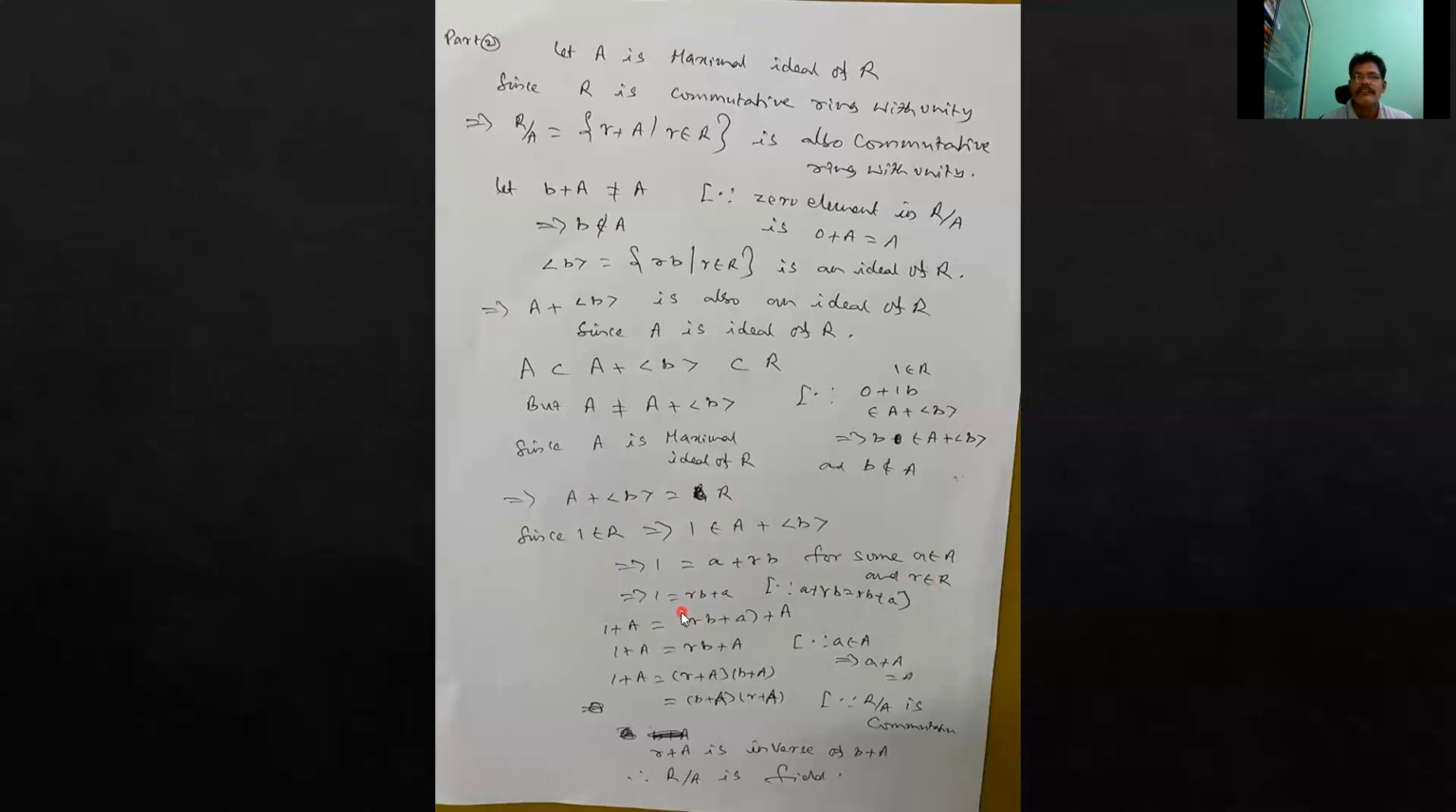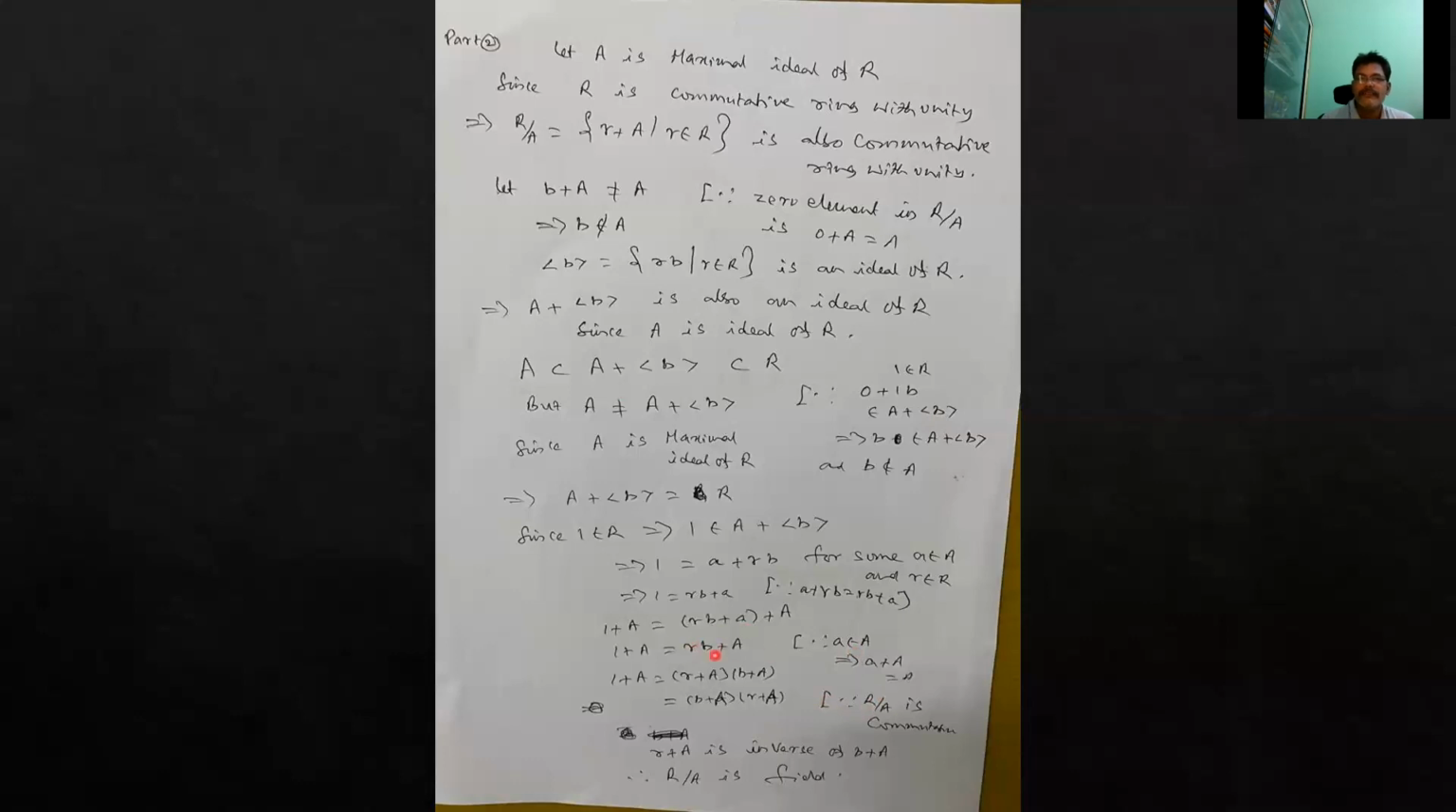So this is commutative because R is a commutative ring. So you can write 1 equal to rb plus a. 1 plus A equal to rb plus a plus A. Since a belongs to A, this implies a plus A equal to A.